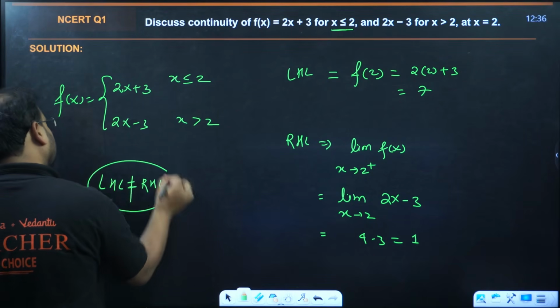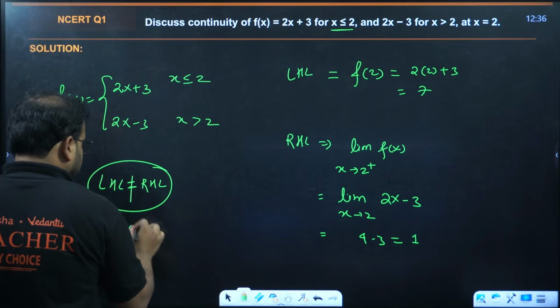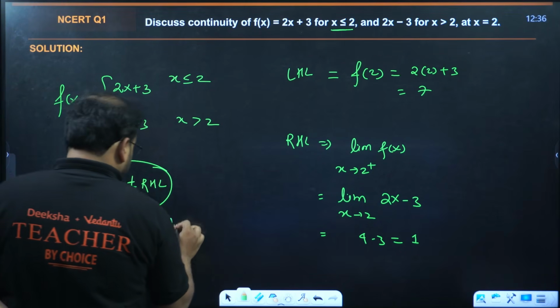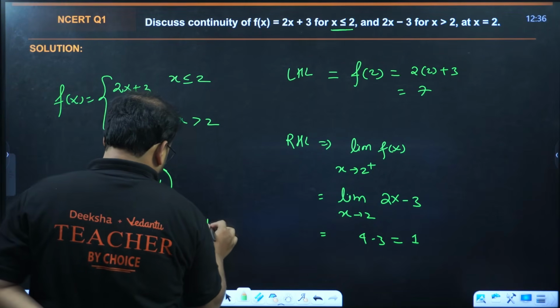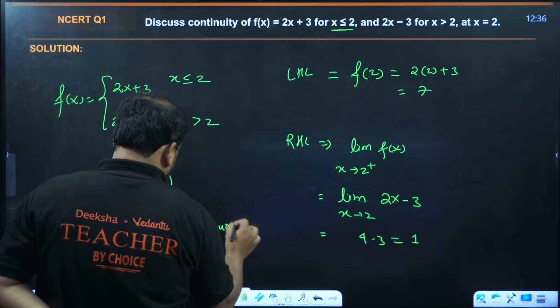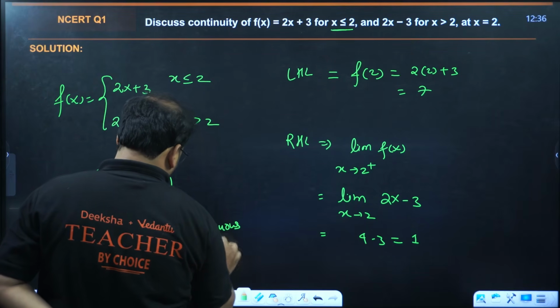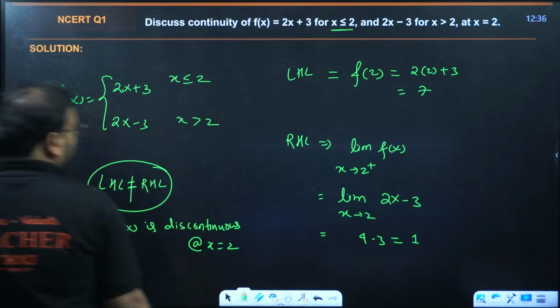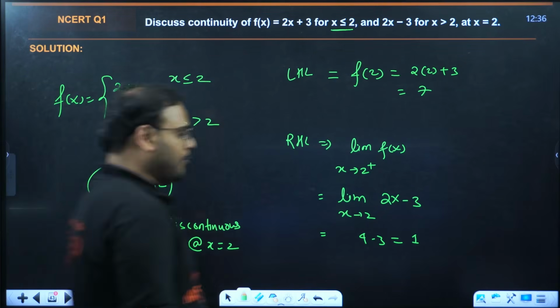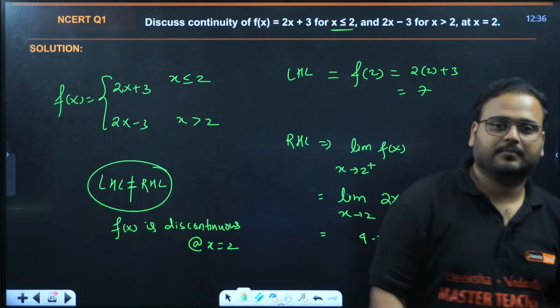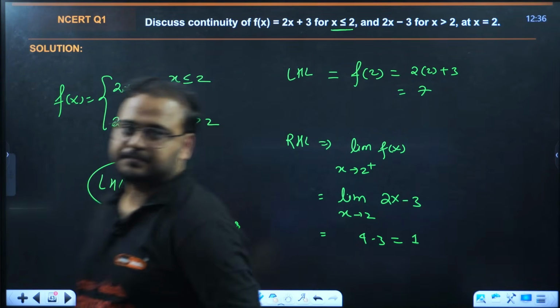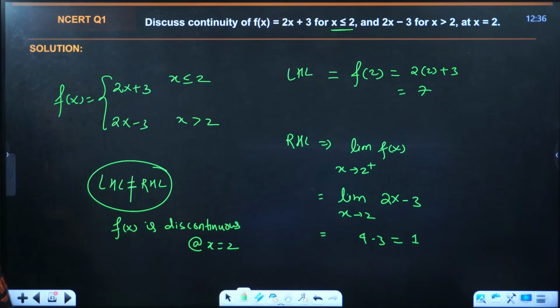This means f(x) is discontinuous at the point x equals 2. Clearly mentioned over here, guys. Can you all see that? Yes.